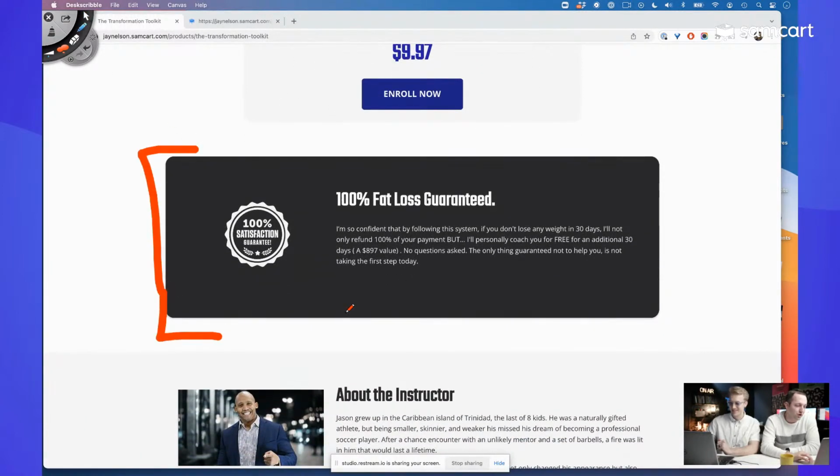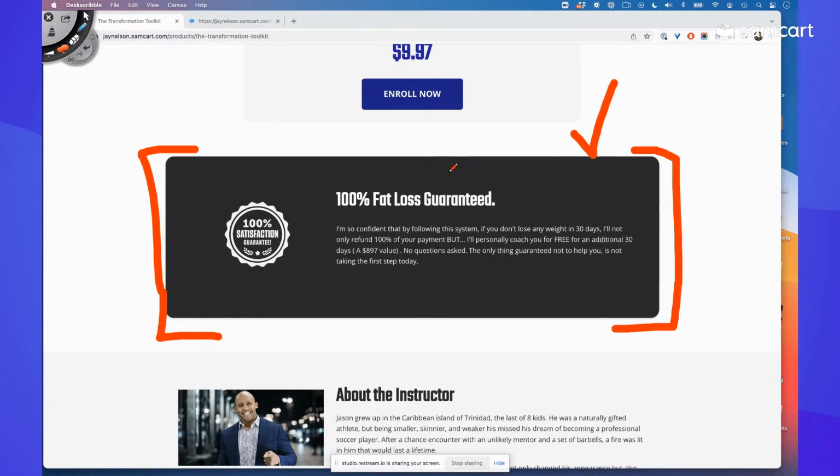Awesome. Another one for sure. Again, Jason, great job here. What we're doing here, again, is just following SamCart's templates. I don't want to toot our horn too much, but Jason did a great job here. You go into SamCart, you pick one of our pre-made templates, and you just change it for what you need. Done.